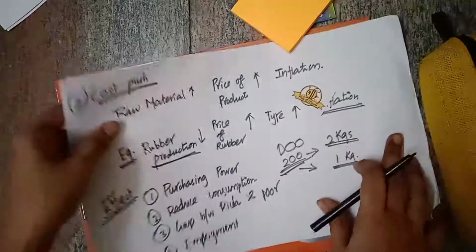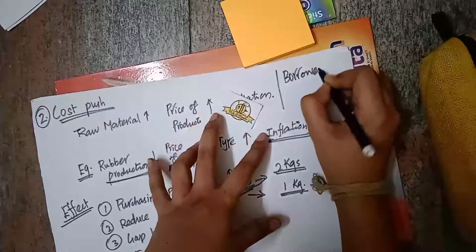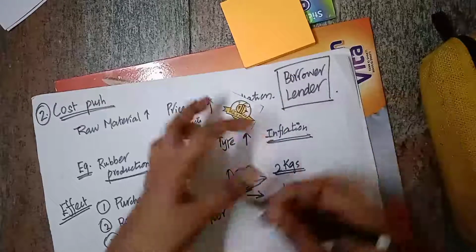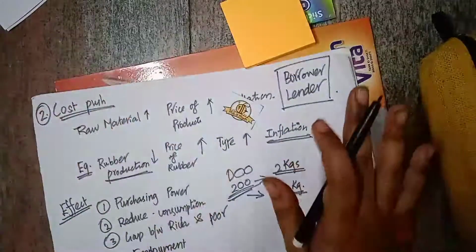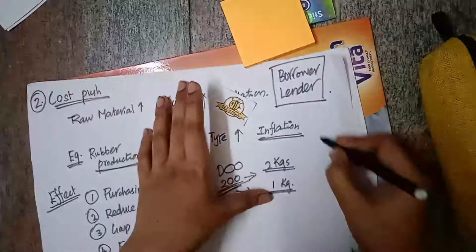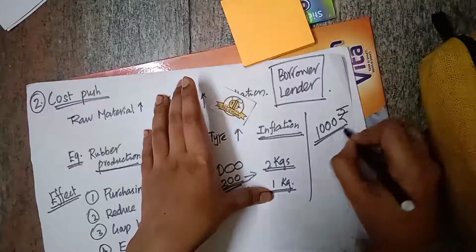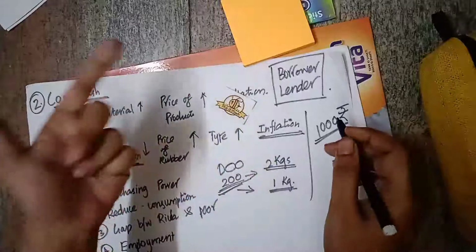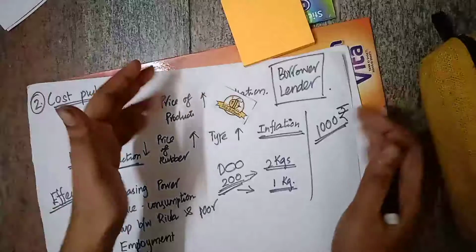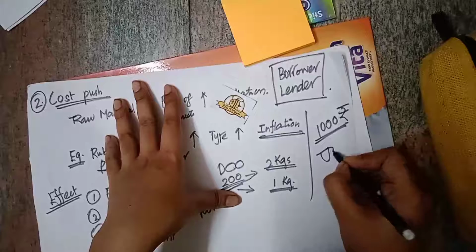And let me ask a question. There are two types of people, borrower and lender. For whom is inflation good, the borrower or the lender? Actually, inflation is good for the borrower. If you have borrowed 1000 rupees, you need to give back 1000 rupees. With that 1000 rupees, you can do more things today. If there is inflation tomorrow, with this 1000 rupees, you can just buy a cup of coffee.